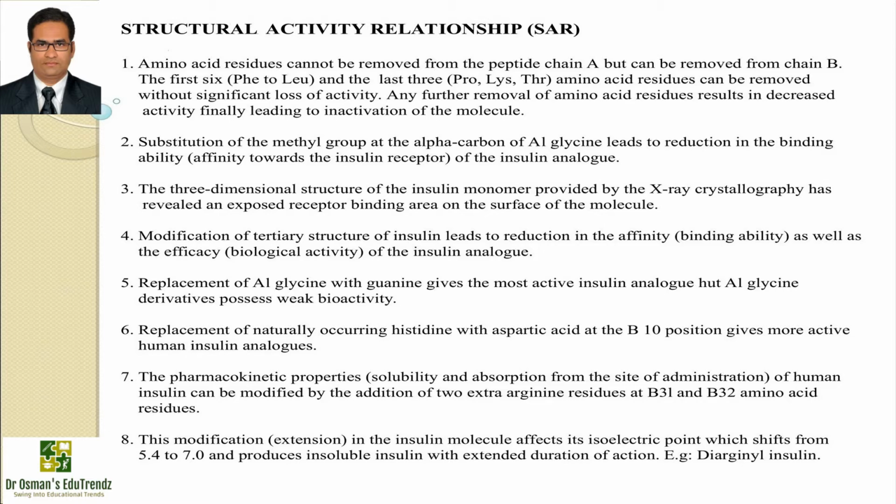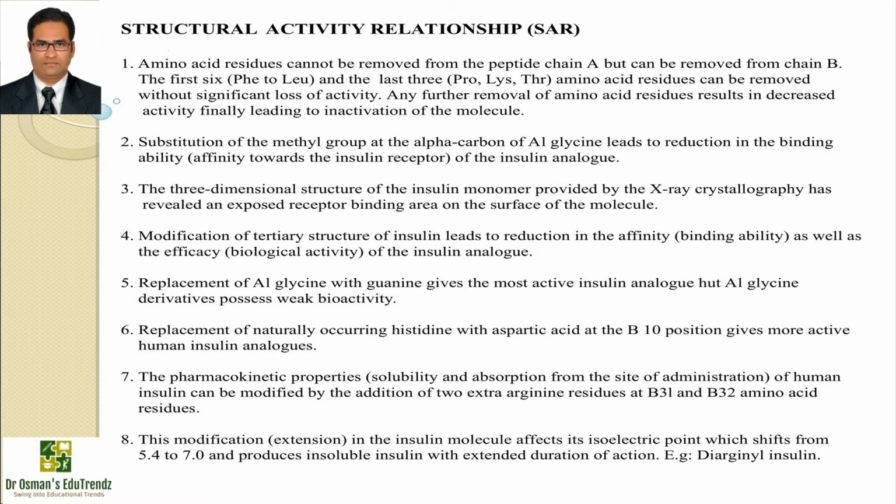Substitution of a methyl group at the alpha carbon of alanine glycine leads to reduction in binding ability of the insulin analog. The three-dimensional structure of the insulin monomer provided by X-ray crystallography has revealed an exposed receptor binding area on the surface of the molecule. The modification of tertiary structure of insulin leads to a reduction in the affinity as well as the efficacy of the insulin analog. Replacement of alanine glycine with guanine gives the most active insulin analog, but alanine glycine derivatives possess weak bioactivity.